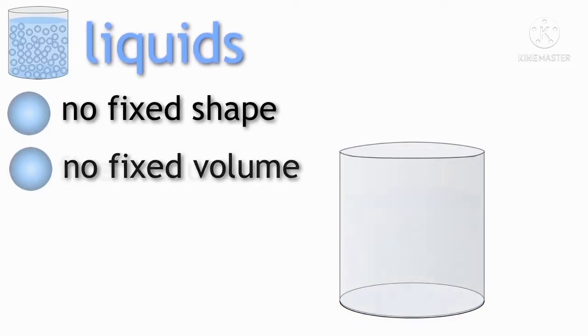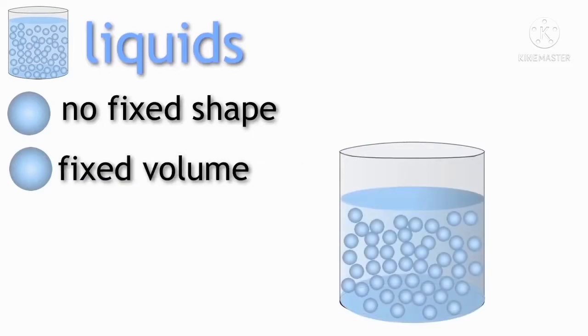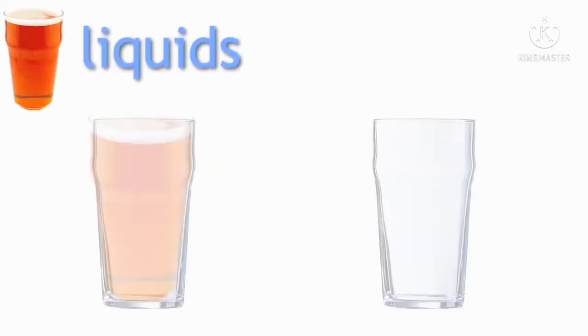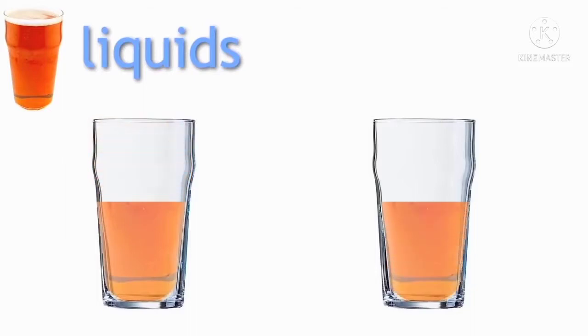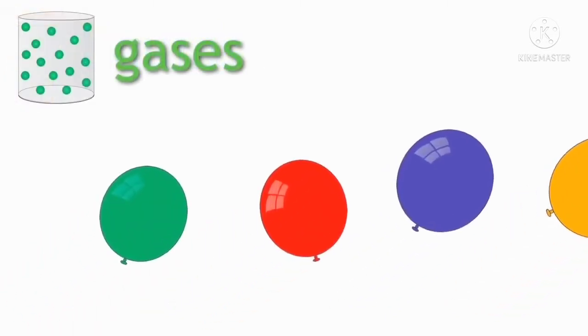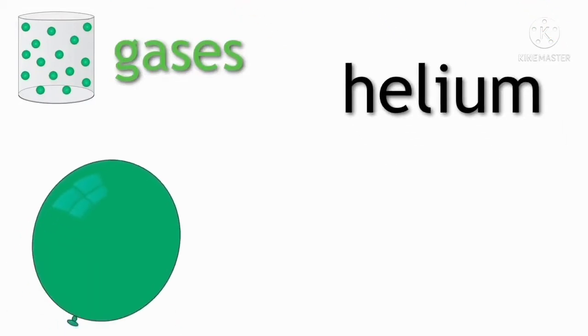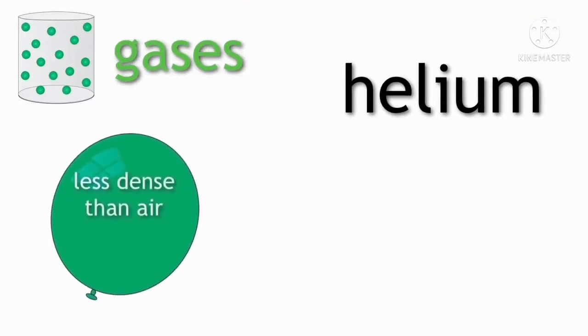Now take the example of liquids: a glass of water or a cool drink. They take the shape of the container. Will they flow? Yes. Now take the gases. The best example of gas is helium, the gas in a balloon. Why? Because helium is less dense than air.